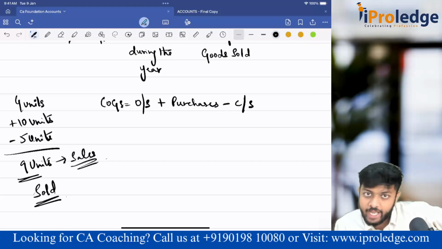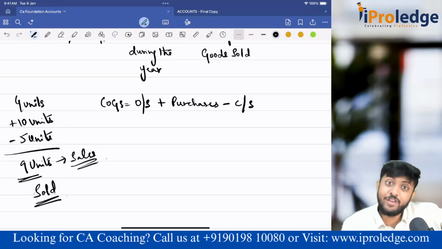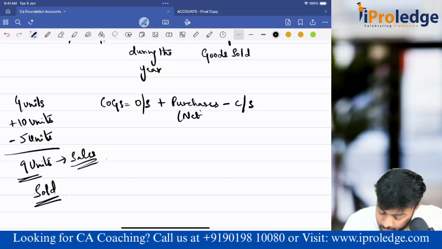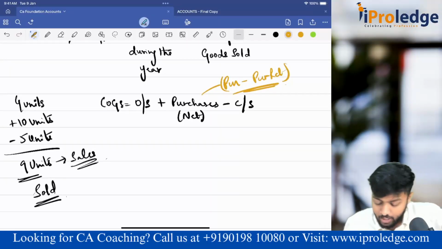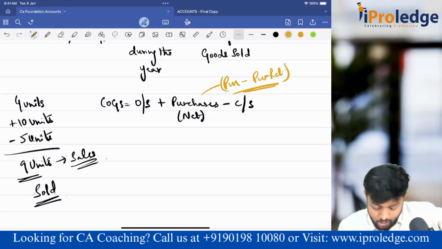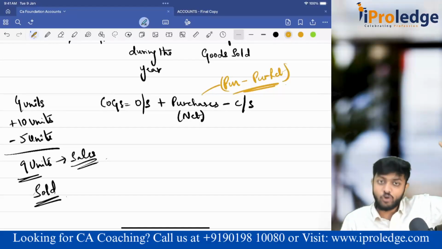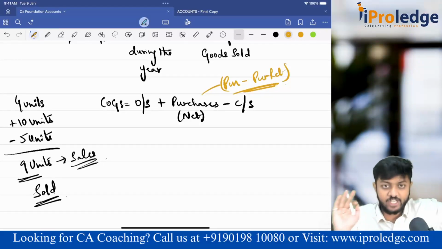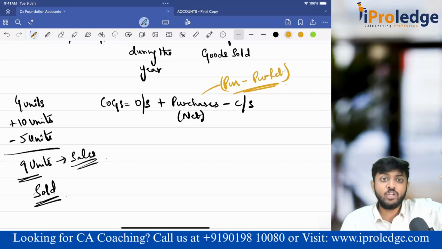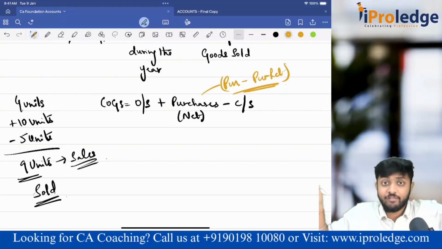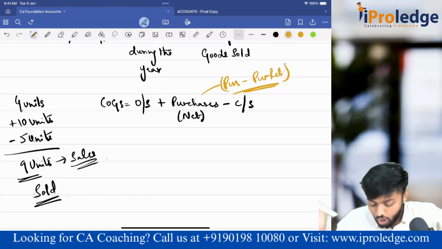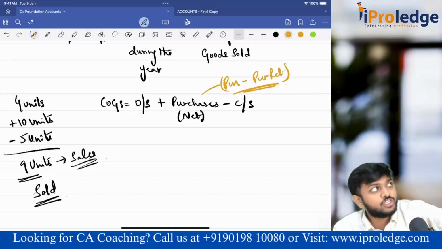Okay, done now. Sir, one more possibility, purchase returns. If you have purchase returns, take net purchases here, that means purchases minus purchase returns. Clear? So 9 units: you are supposed to have 14, and I am assuming there are no purchase returns in this example. If in closing stock you have only 5, that means 9 units are gone. So 9 units is the units that are sold.